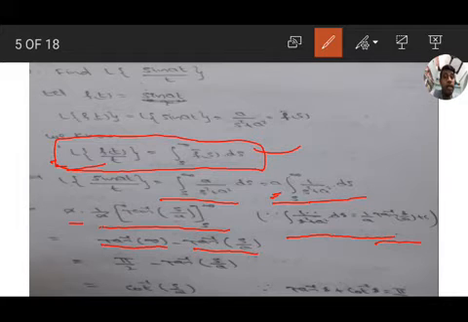Tan inverse infinity is tan inverse of tan pi by 2, whose value is pi by 2, minus tan inverse s by a. Since we have the identity tan inverse x plus cot inverse x equals pi by 2, pi by 2 minus tan inverse s by a is cot inverse s by a.